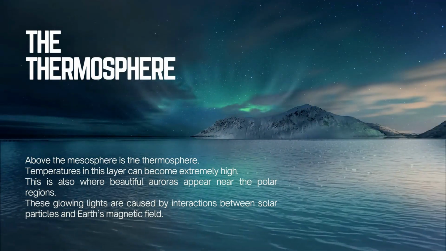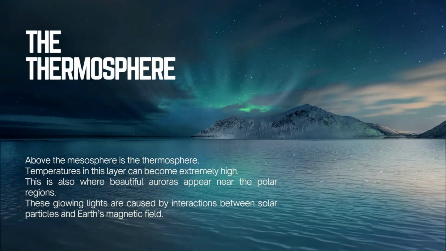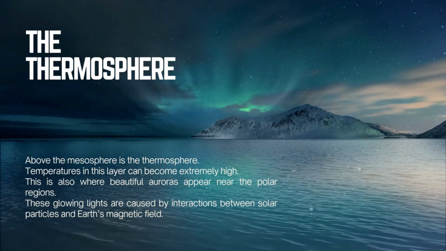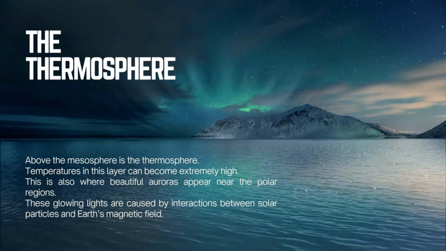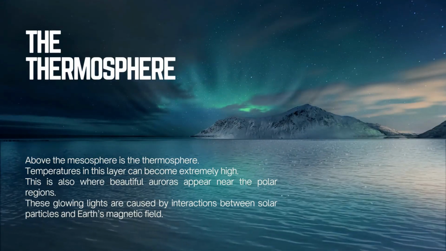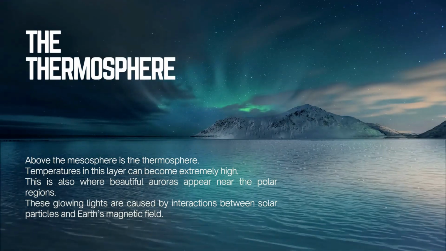Above the Mesosphere is the Thermosphere. Temperatures in this layer can become extremely high. This is also where beautiful auroras appear near the polar regions. These glowing lights are caused by interactions between solar particles and Earth's magnetic field.